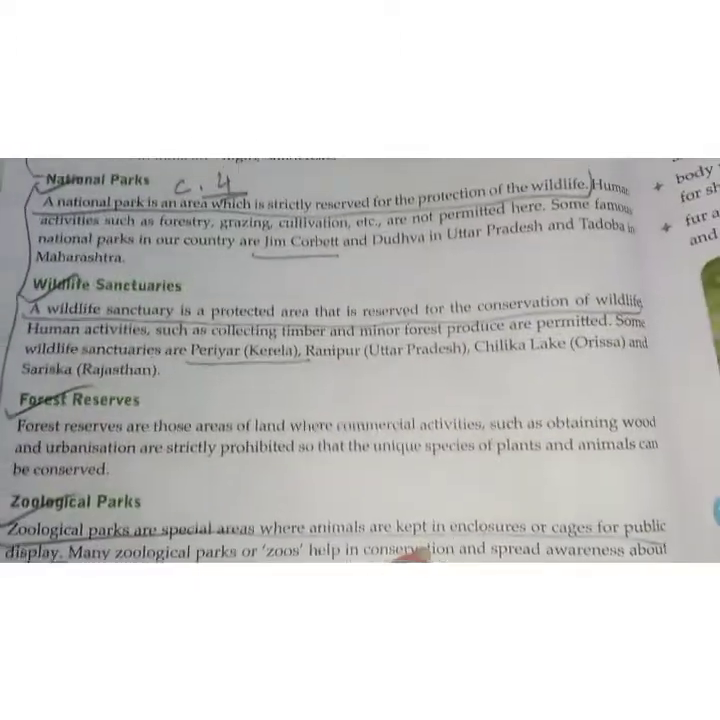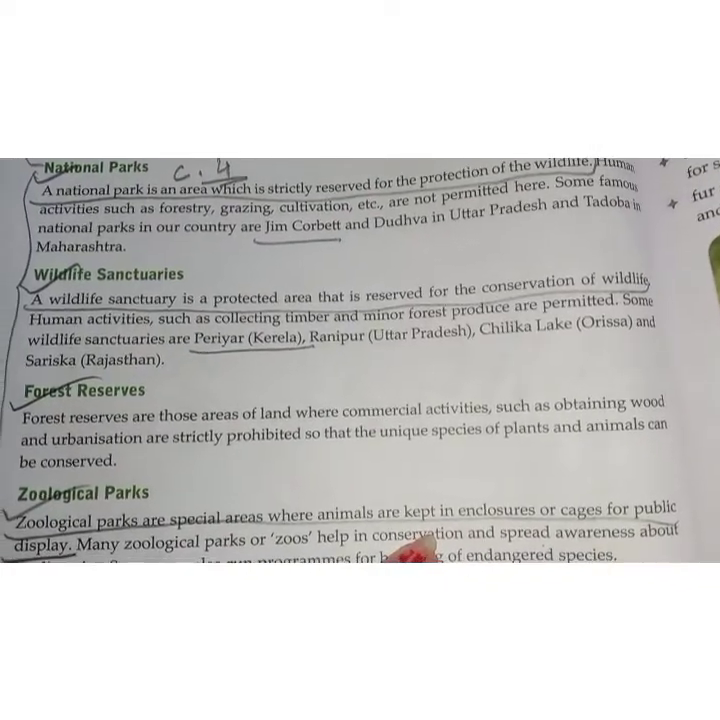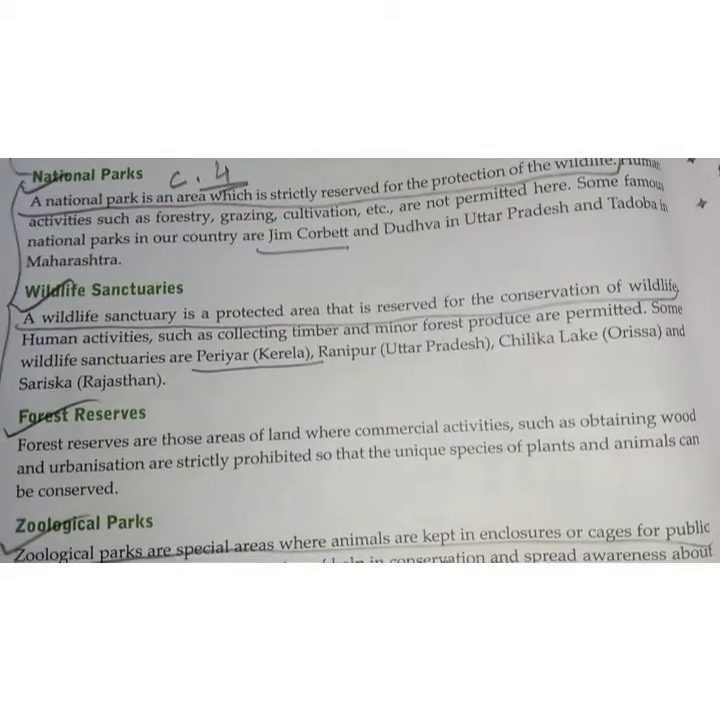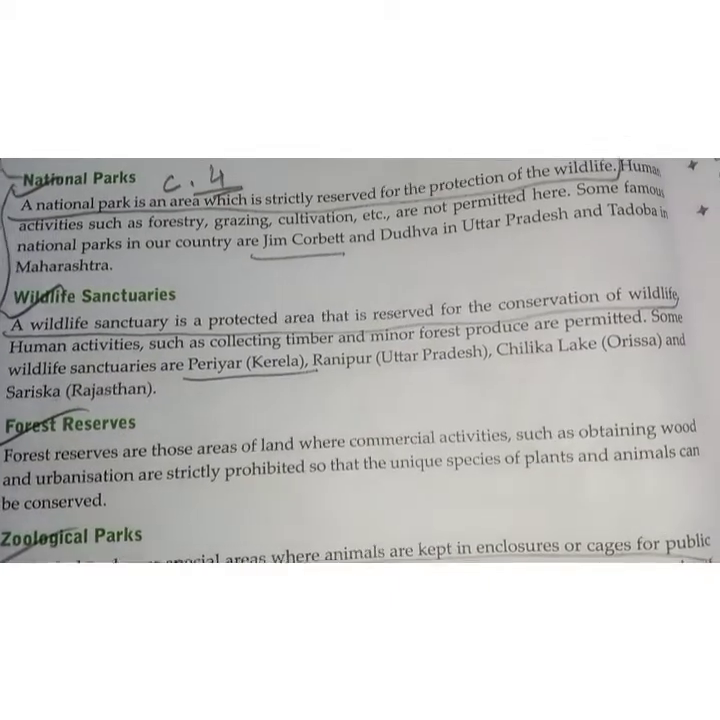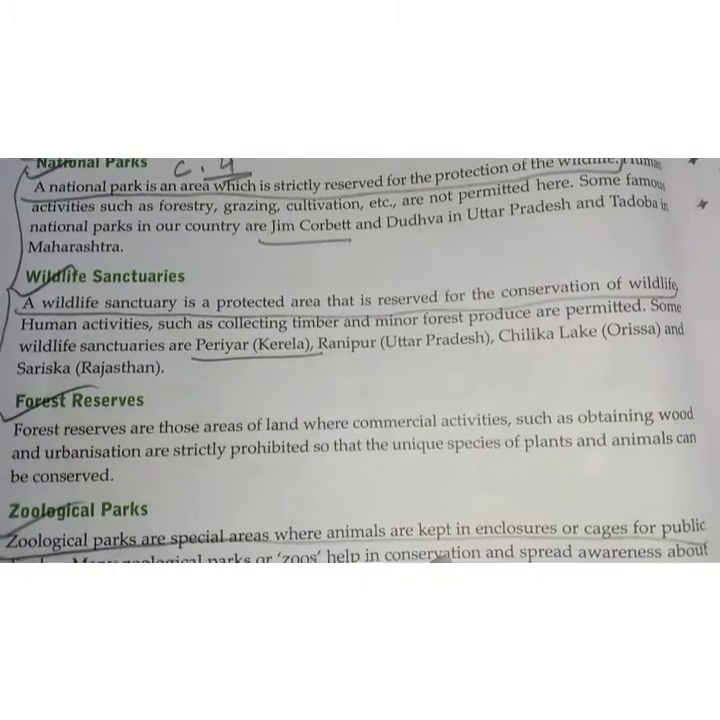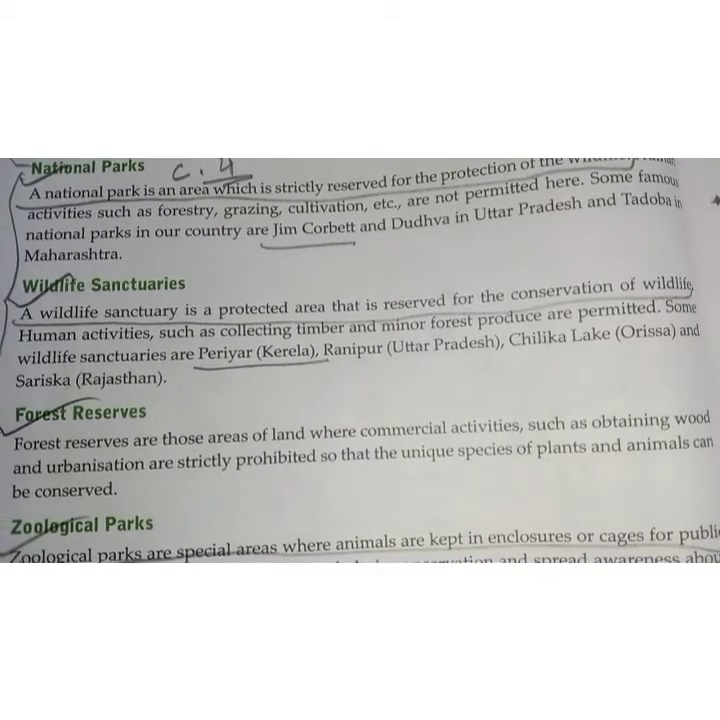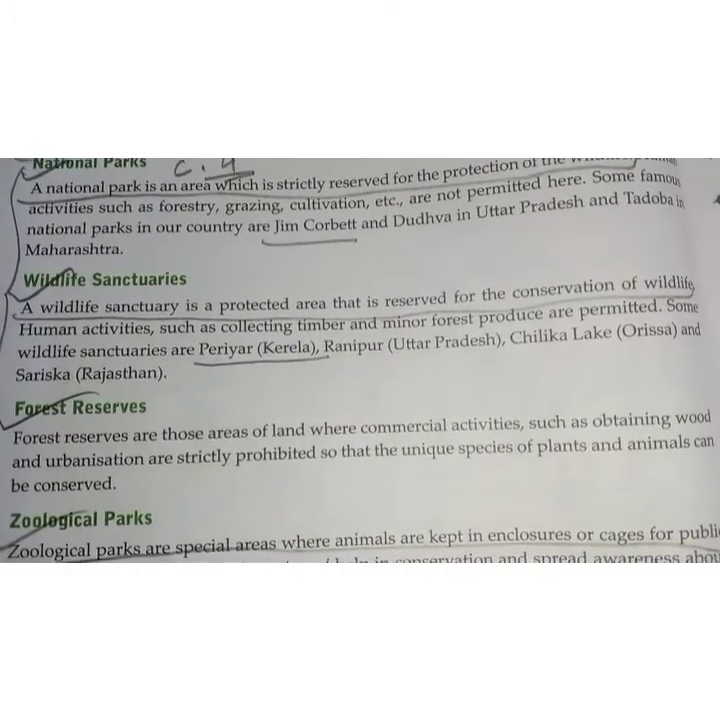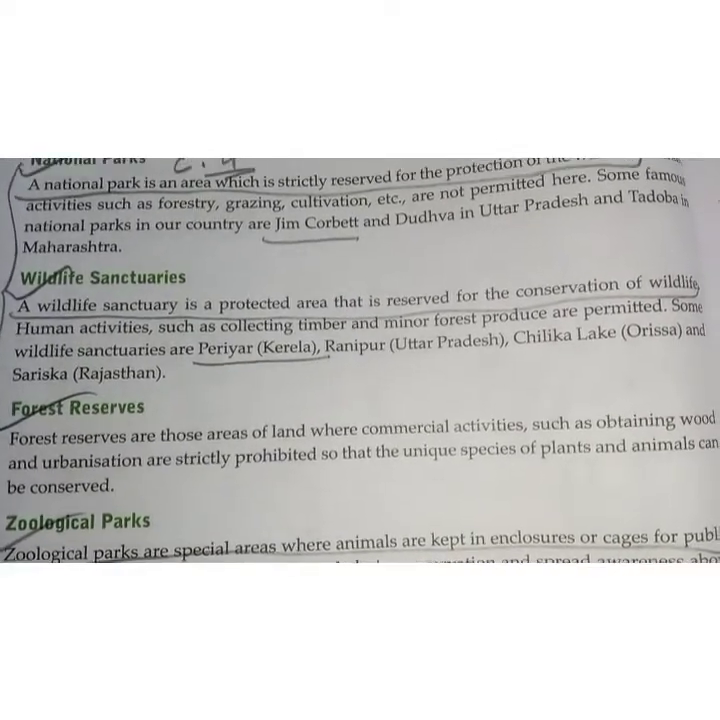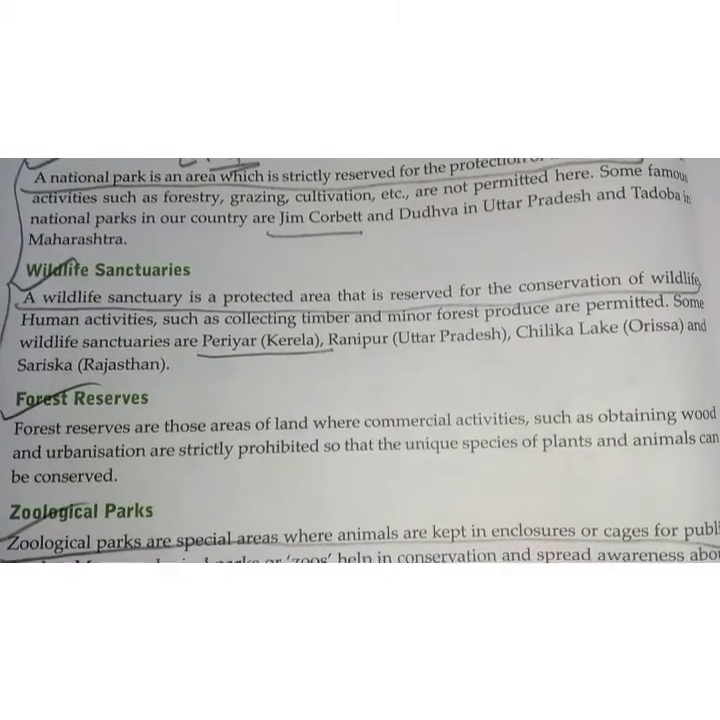Next is wildlife sanctuaries. A wildlife sanctuary is a protected area that is reserved for the conservation of wildlife. Human activities such as collecting timber and minor forest produce are permitted. Some wildlife sanctuaries are Periyar in Kerala, Ranipur in Uttar Pradesh, Chilika Lake in Orissa, and Sariska in Rajasthan. These wildlife sanctuaries are also reserved areas for conservation of wildlife, but human activities such as collecting timber and some minor forest products are permitted here.